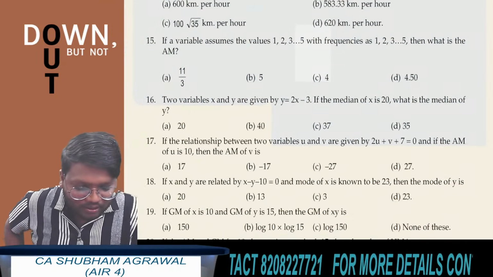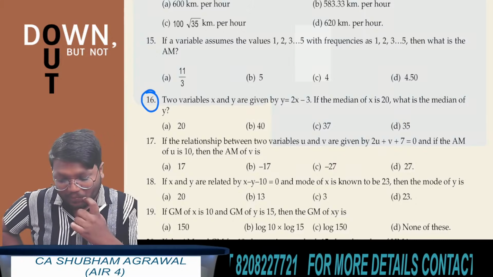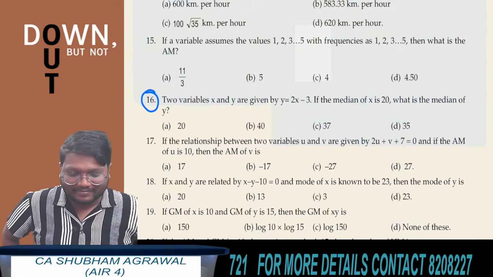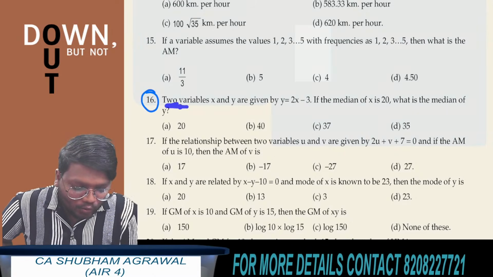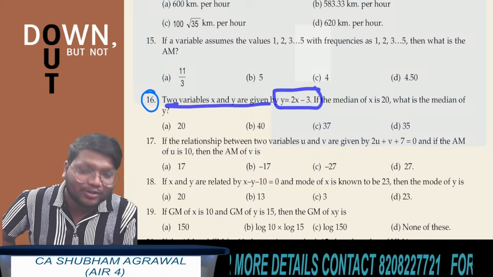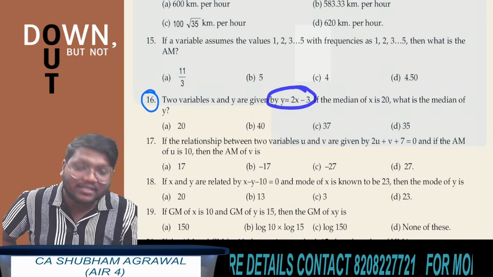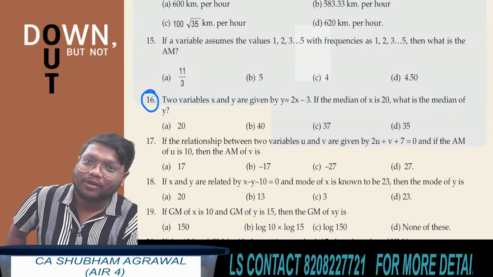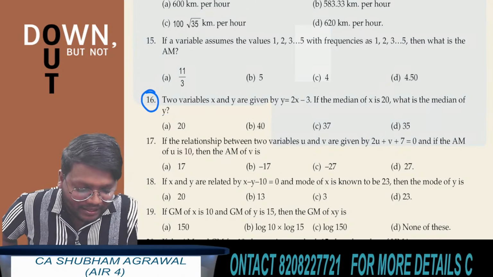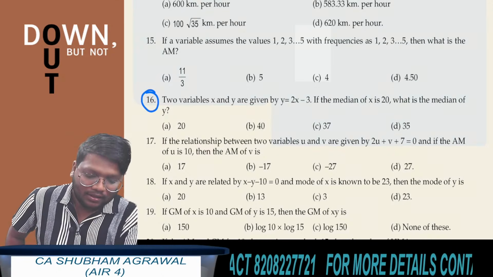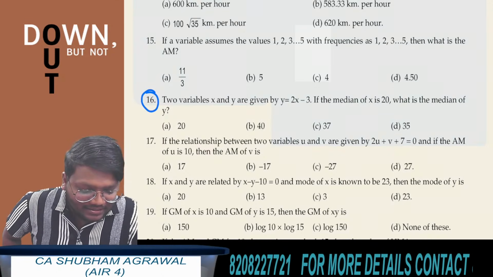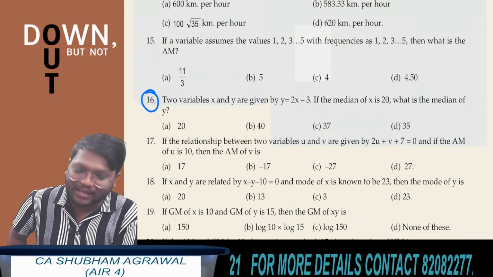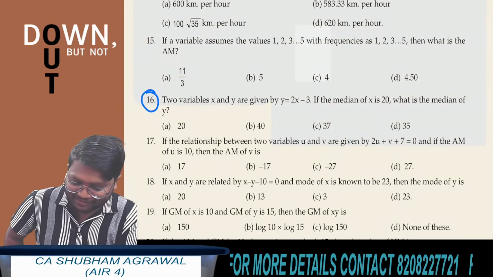Quickly try question number 16. Two variables x and y are given by y equals 2x minus 3, so a linear relationship between x and y is given. The median of x is also given, which is 20. You have to find the median of y. Very simple question. Wherever y is there, instead of y you write median of y, and wherever x is there, you write median of x. Which option is correct?